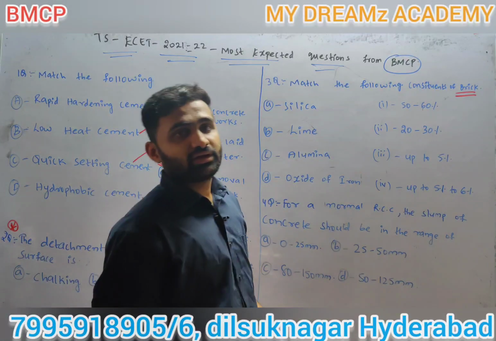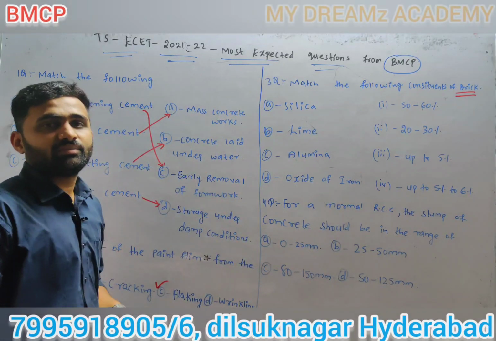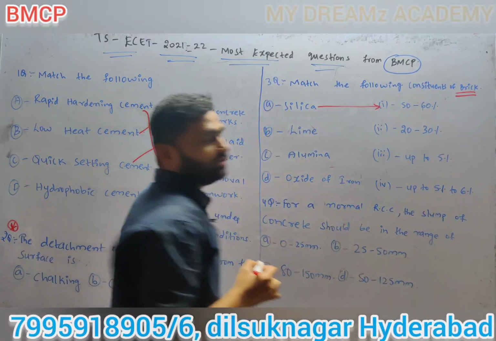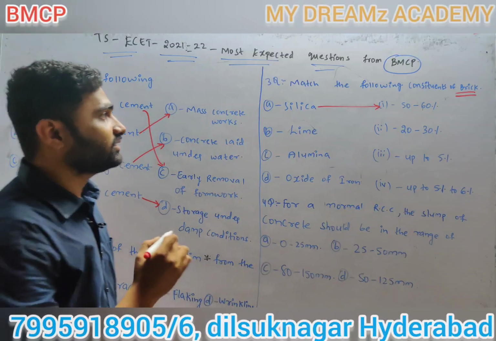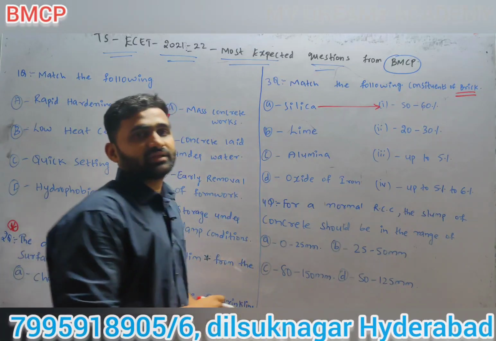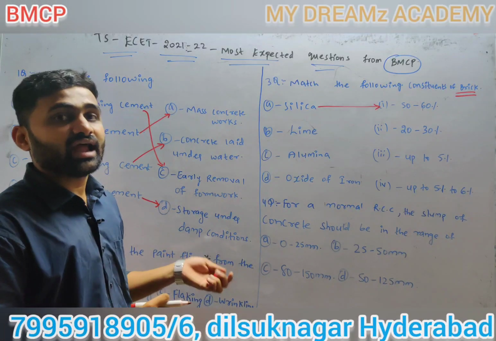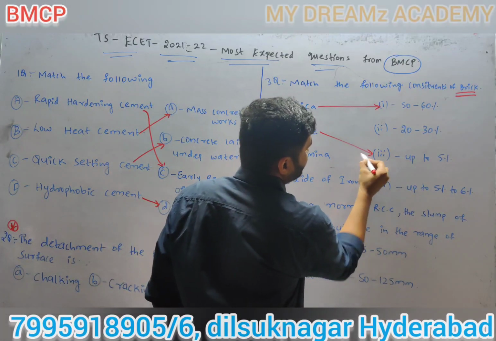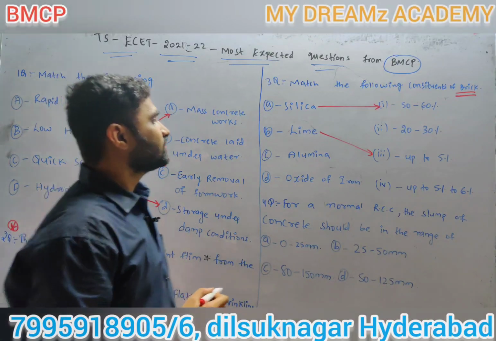This is brick, right? So silica percentage will be more in brick, 50 to 60% silica in brick. Coming to lime, lime is more in cement, not in brick, but here they have given brick. So lime is up to 5%.